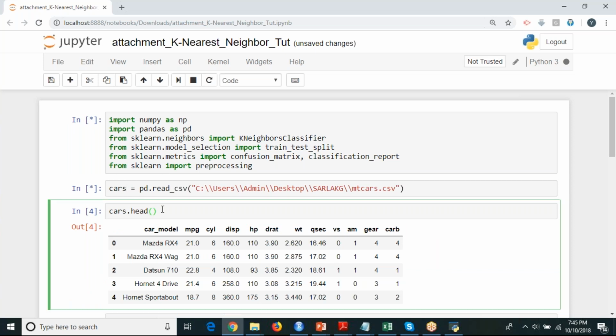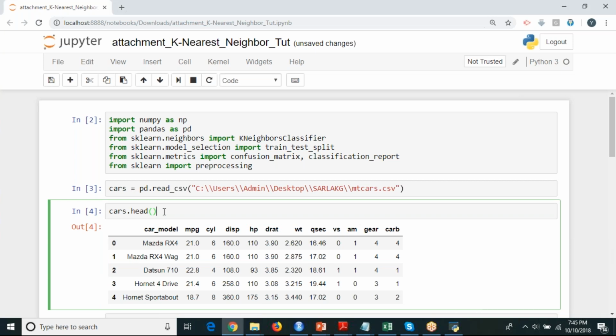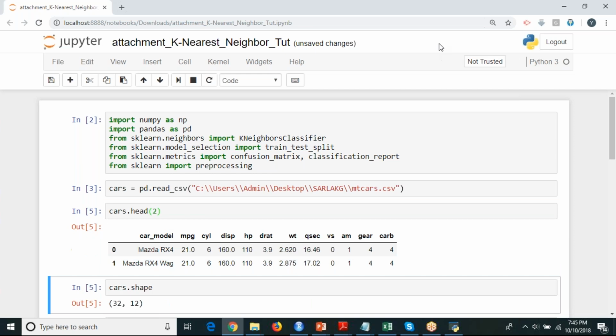So if I want to see what is there in your cars data set, you can click on this head function. The cars.head function will give you the top 5 records. If I don't want to see the top 5 records, I can also specify only 2 records and execute this. So your data is this.